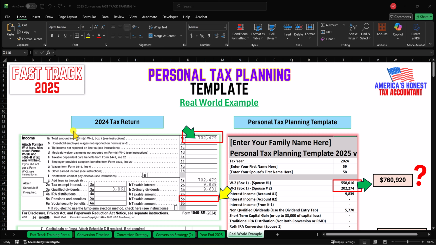Hey everyone, so someone sent me this example of trying to put their 2024 tax return into the personal tax planning template. They have $702,479 of W-2 wages on the tax return, but I'm looking over here and they have $558,016 for spouse 1 plus another $202,274 for spouse 2. That's a grand total of $769,290 versus $702,479. What in the world is going on here?